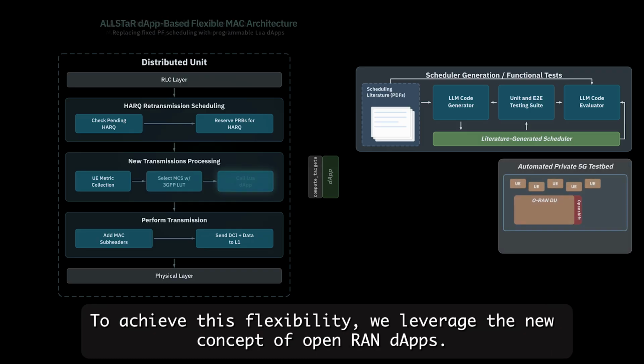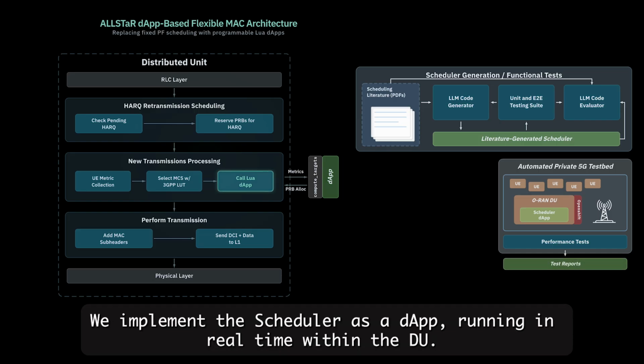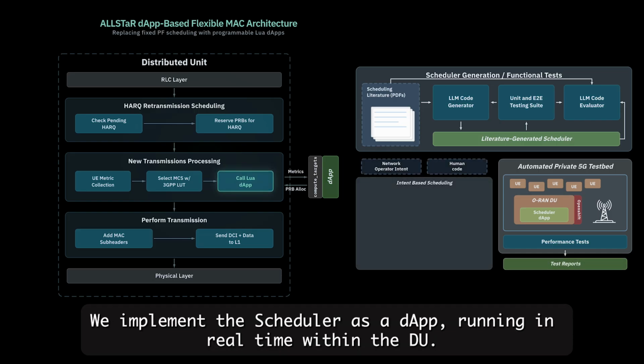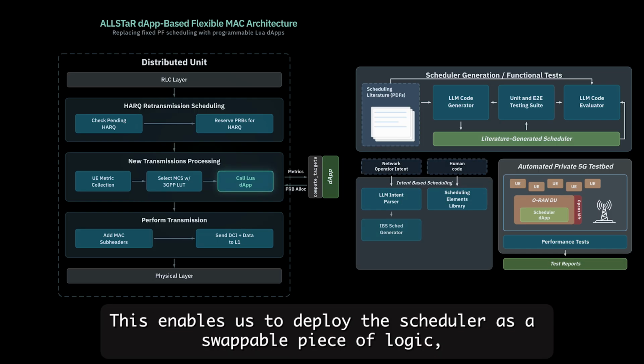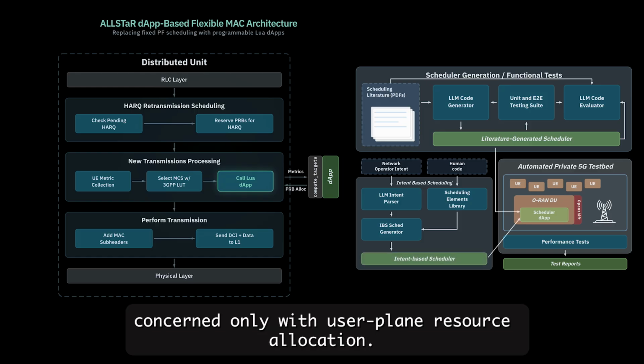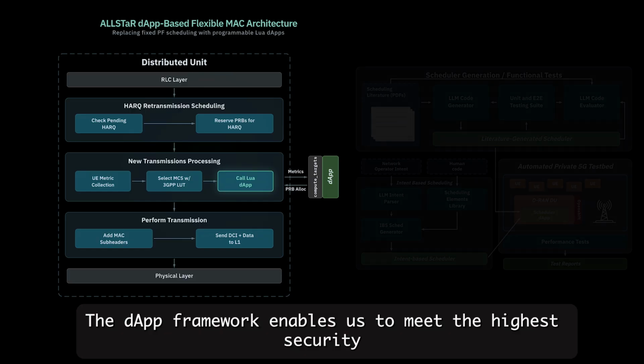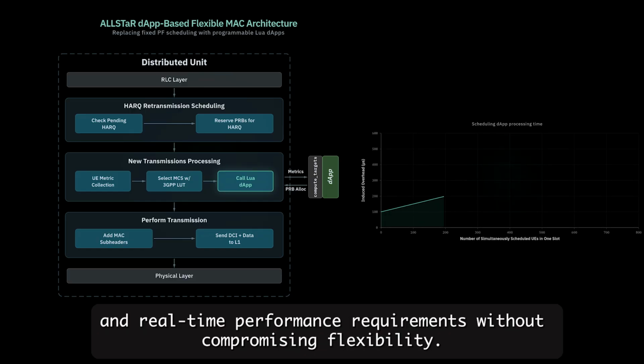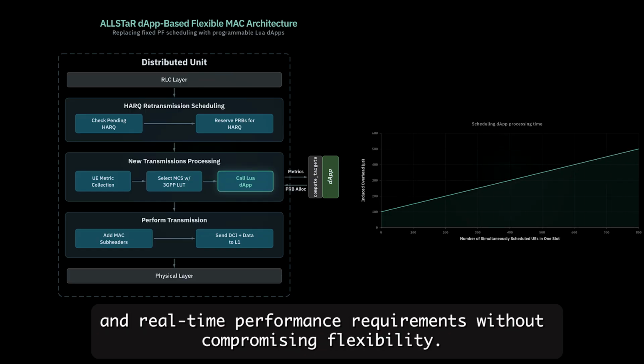To achieve this flexibility, we leverage the new concept of Open RAN dApps. We implement the scheduler as a dApp, running in real time within the DU. This enables us to deploy the scheduler as a swappable piece of logic, concerned only with user plane resource allocation. The dApp framework enables us to meet the highest security and real-time performance requirements without compromising flexibility.